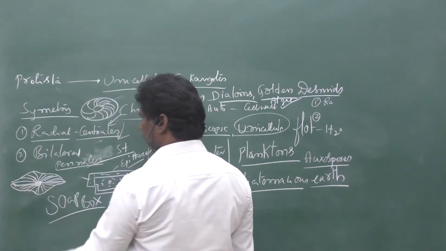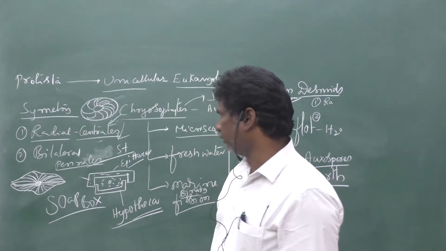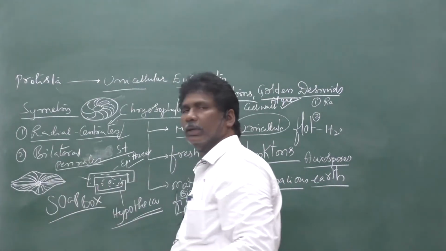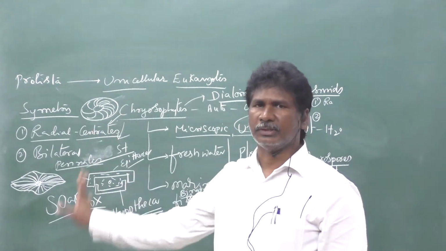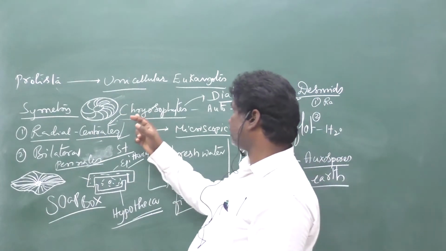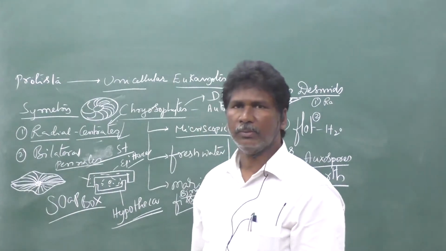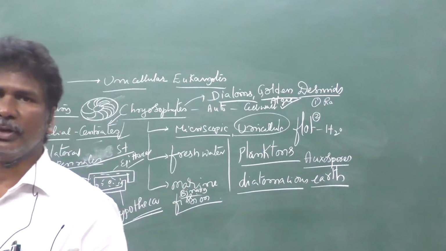This is the bilateral symmetry. So this one is called bilateral symmetry. So these are the first one, that is chrysophytes. Most important for mass question for your IP.